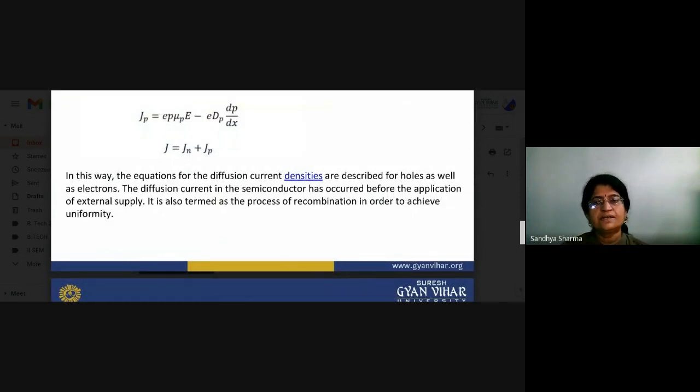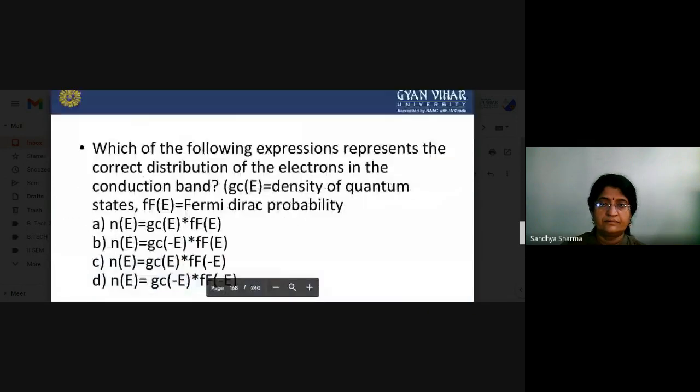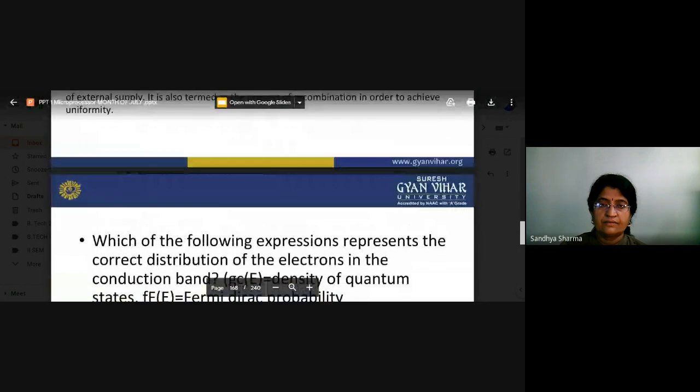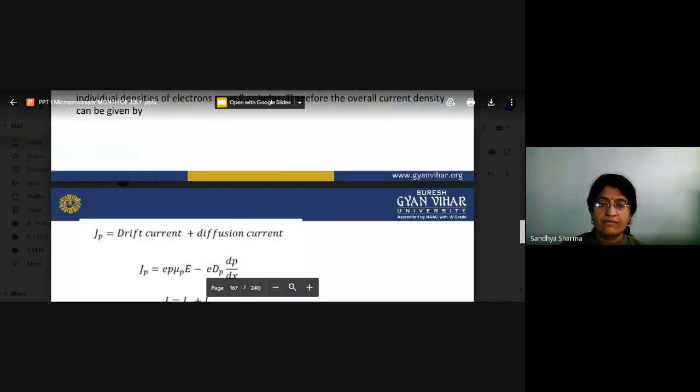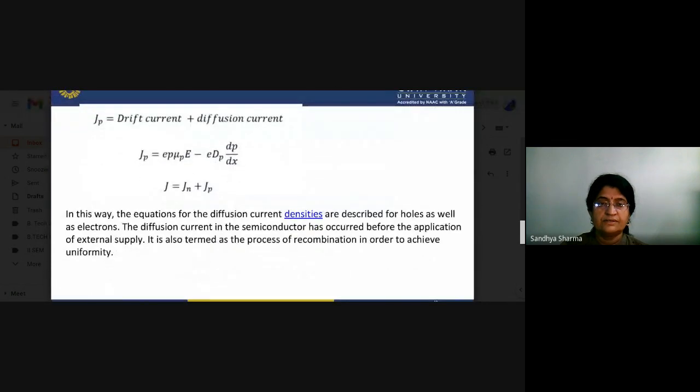The diffusion current in the semiconductor occurs before the application of the external supply, and it is also termed as the process of recombination in order to achieve uniformity. So that's all. We have covered all the theory part. Now we can see what is the role of drift current and diffusion current in the semiconductor materials.